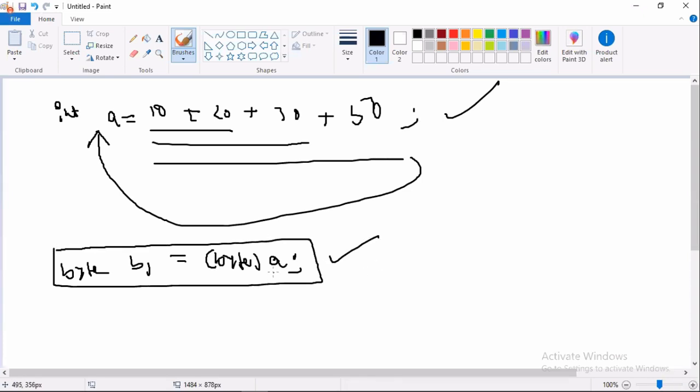Here I used only one cast operator. The compiler verifies whether the A type and byte type are compatible. Yes. Then byte can be stored in byte. The JVM takes the value from A. What is the total value? 50, 80, 110, right? 110 is in the range of byte. Then 110 only is stored in the byte.